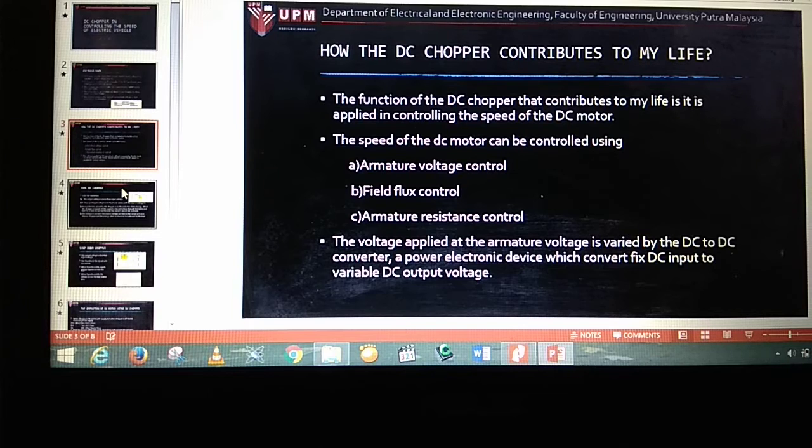So how does DC chopper contribute to my life? At my university, we use an electric car. So how do we control the speed of the DC motor? We use the DC chopper. The speed of the DC motor can be controlled using armature voltage control, field flux control and armature resistance control. In our electric vehicle, we use armature voltage control, which means we control the voltage based on the DC chopper. So if the voltage of the DC chopper is higher, the speed is increased. It means that the speed depends on the voltage at the armature.